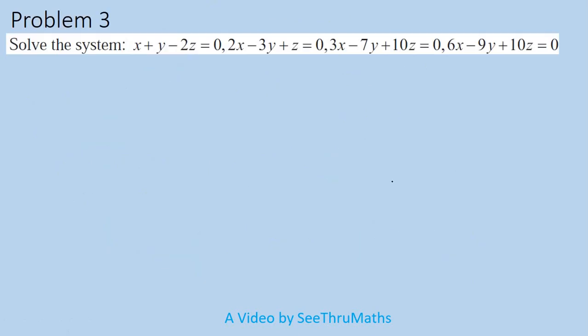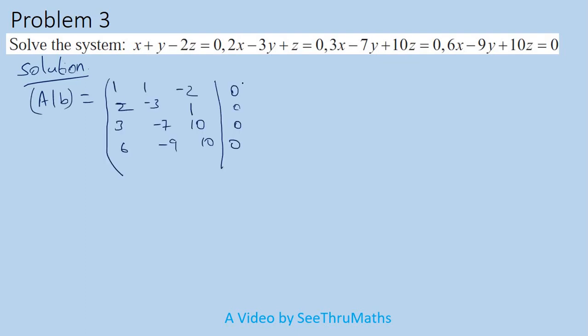Now, one more problem we will do. Solve the system. Here there are 4 equations and 3 unknowns. We will see in this case what we will get. So first I will write the augmented matrix AB, 4 equations. The maximum rank, whether it can be equal to 4? Definitely rank cannot be 4, because one column vector is 0. So rank is definitely less than or equal to 3.